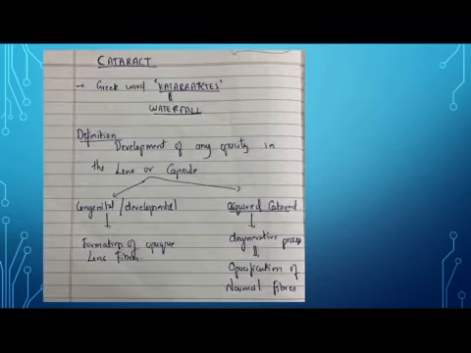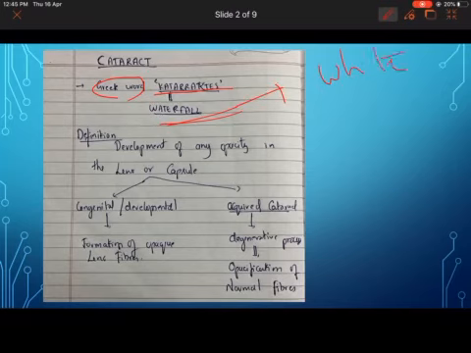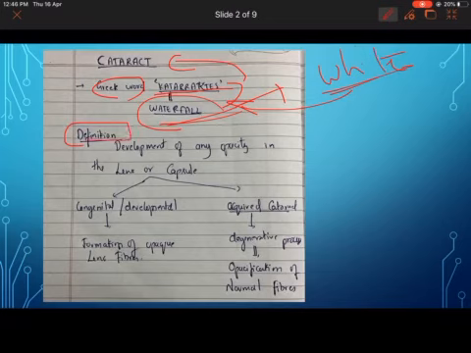Coming to the definition of cataract, cataract is a word derived from a Greek word called cataractus, which means waterfall. Earlier they assumed cataract was a white colored fluid coming in front of the eye, so they called it a waterfall. That's how the word cataract came. Coming to the proper definition, cataract is the development of any opacity in the lens or its capsule.